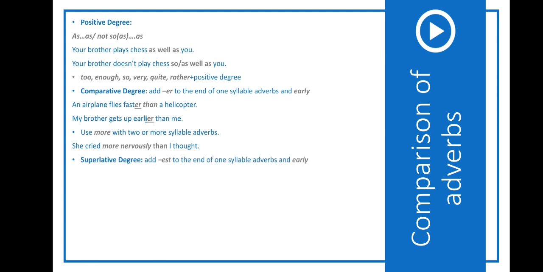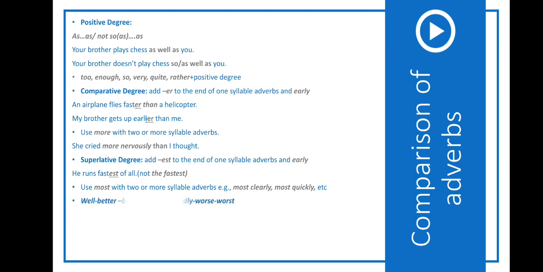To make the superlative degree, we add -est to the end of one-syllable adverbs and early. He runs fastest of all. Be careful. In adjectives, we use the article the, but here we don't use it. We don't say the fastest. Use most with 2 or more syllable adverbs: most clearly, most quickly.